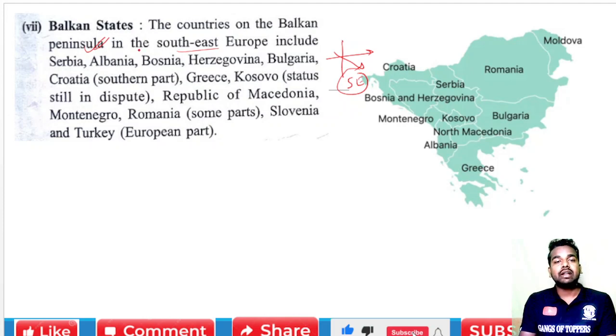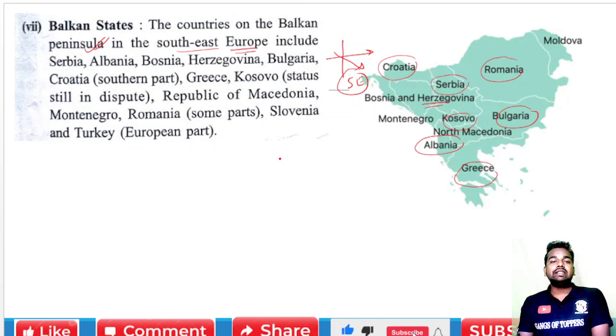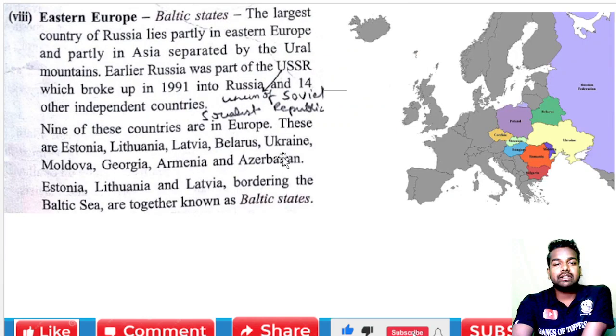The countries on the Balkan Peninsula, in Southeast Europe, include Serbia, Albania, Bosnia and Herzegovina, Bulgaria, Croatia, Greece, Kosovo, the Republic of Macedonia, Romania, Slovenia, and Turkey. These countries come under the Balkan Peninsula.